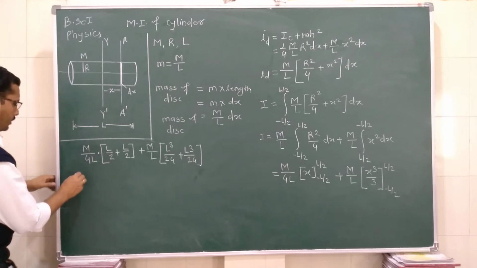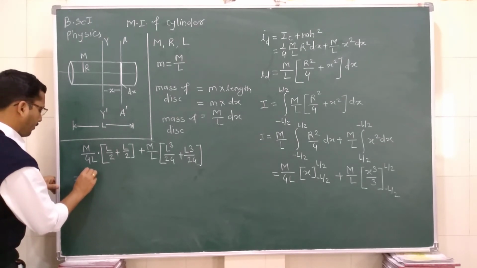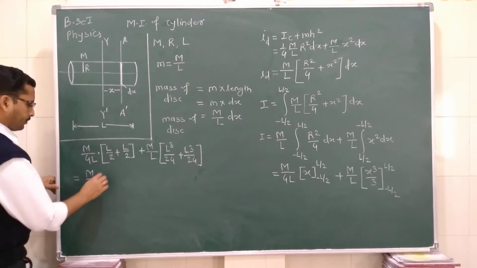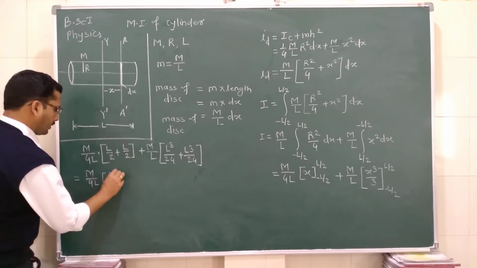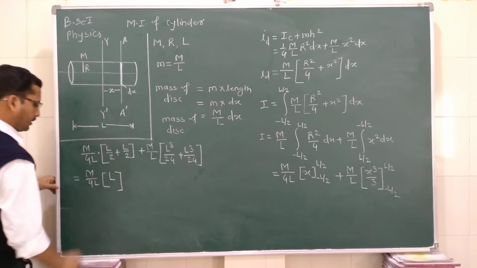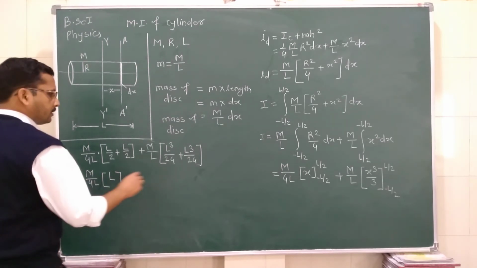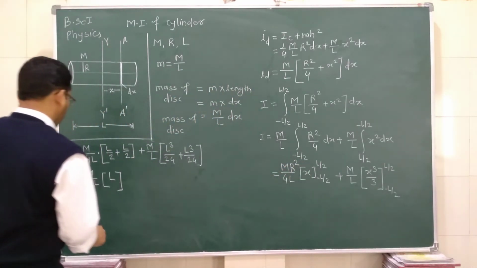So what is this? This is equal to m by 4L, and this is equal to L, this is nothing but R square, so this is R square.